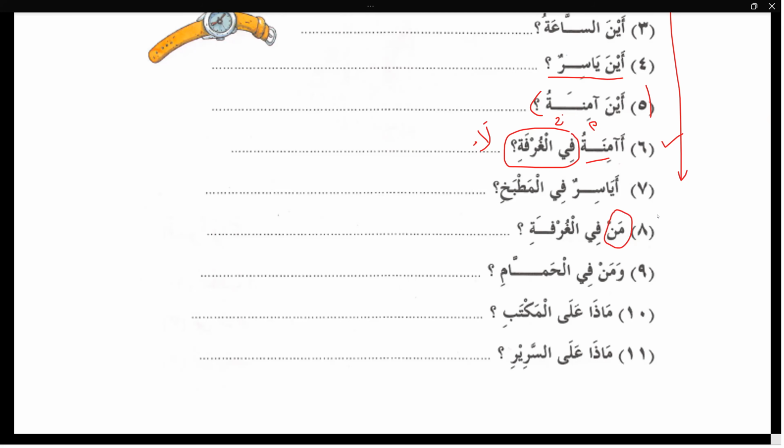So, for example, if I ask you who is in the room, and you answer me he is in the room, I don't know who he is. You need the name of a person, a proper noun. When someone is asking you man, it means he doesn't have any information. Now you have to start with a proper name.